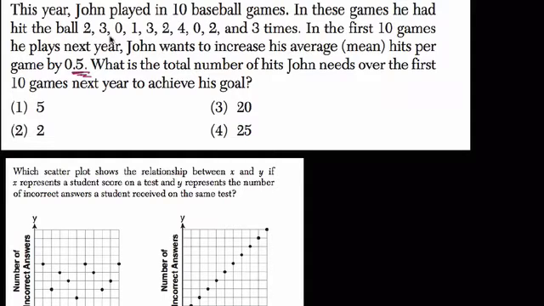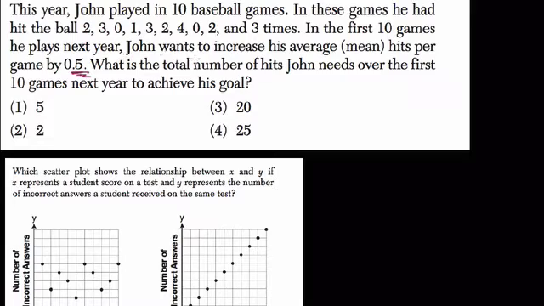Okay, so in this problem, there's a person playing in 10 baseball games this year, and he hit the ball this many times in each game: 2, 3, 0, 1, 3, 2, 4, 0, 2, and 3 times. In the first 10 games he plays next year, he wants to increase his average hits per game by a half. What is the total number of hits John needs over the first 10 games next year to achieve this goal?